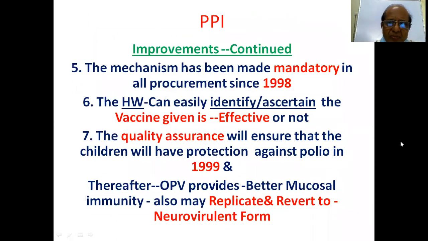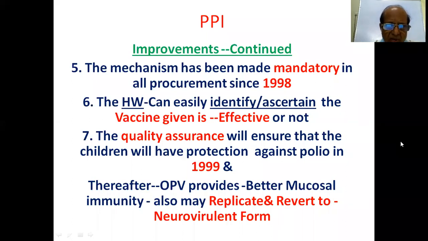The mechanism has been made mandatory in all procurements since 1998. The health worker can easily ascertain whether the vaccine given is effective or not. Quality assurance will ensure that the children have protection against polio in 1999. So quality assurance is also there.